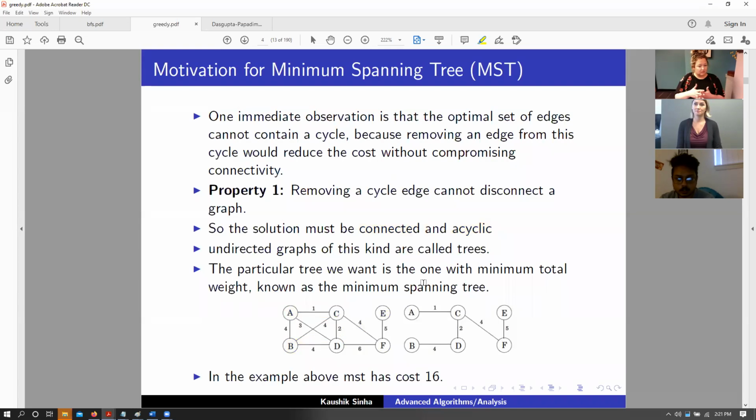No, Taha, we are not trying to find the shortest path from all vertices to all other vertices. We are just saying that the total cost of this connectivity, where I can connect all vertices, should be as low as possible.